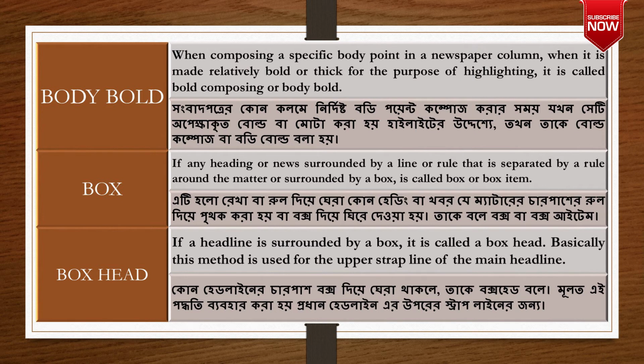Box. If any heading or news is surrounded by a line or rule that is separated by a rule around the matter or surrounded by a box, it is called box or box item. Box head. If a headline is surrounded by a box, it is called a box head. Basically, this method is used for the upper strap line of the main headline.